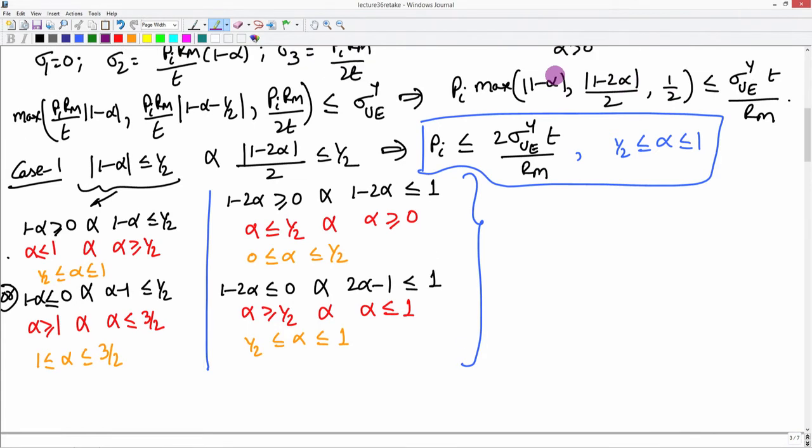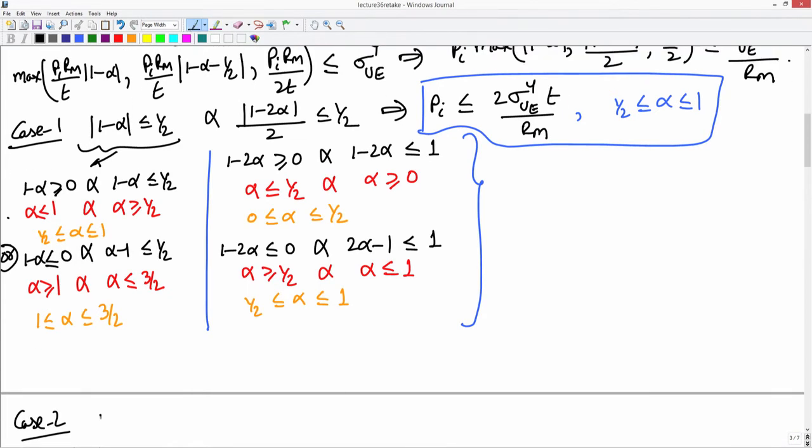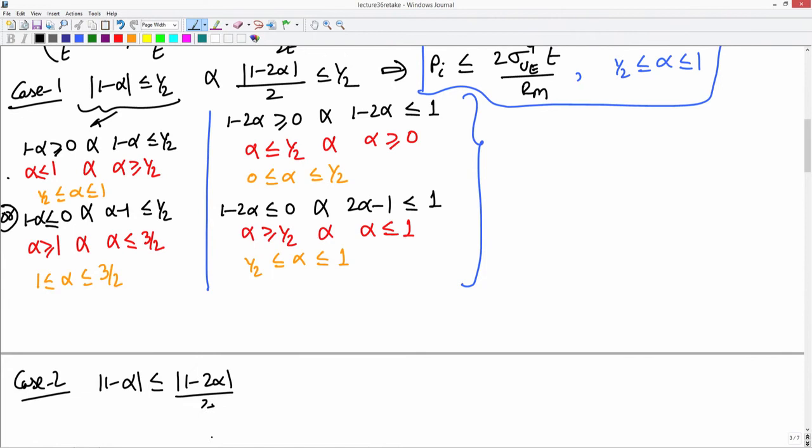In which case the condition would be that the absolute value of 1 minus alpha must be lesser than or equal to the absolute value of 1 minus 2 alpha by 2, and 1 half must be less than or equal to the absolute value of 1 minus 2 alpha by 2.